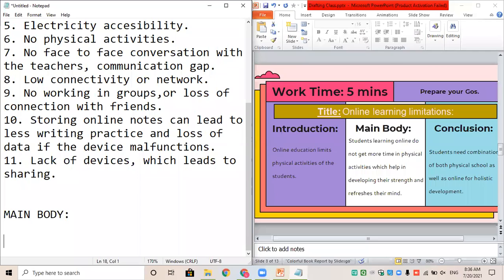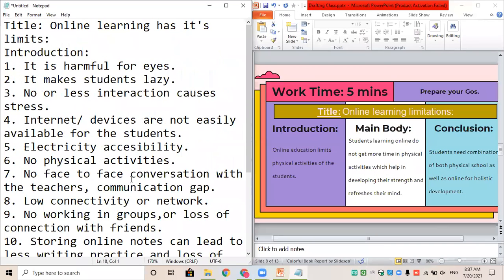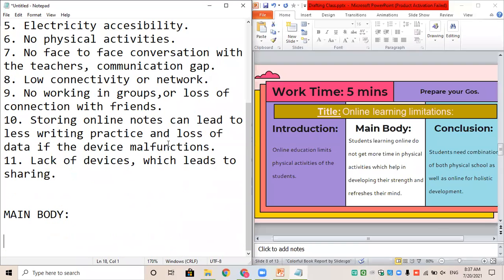Thank you, Anushka, for the confirmation. Satyam, you have written a correct explanation: it gives students more time to play. It will come under no physical activity, point number 6.